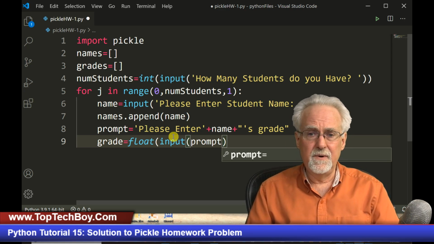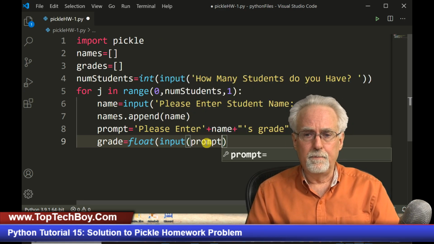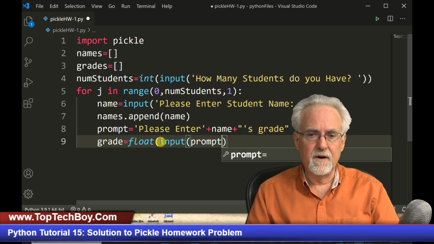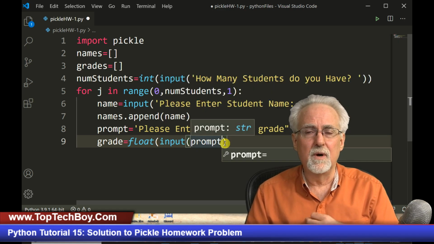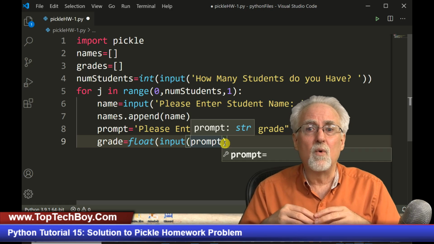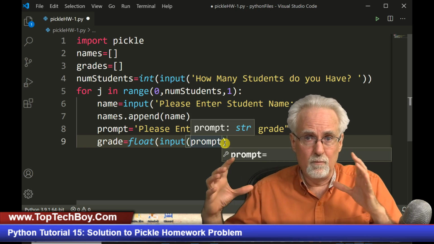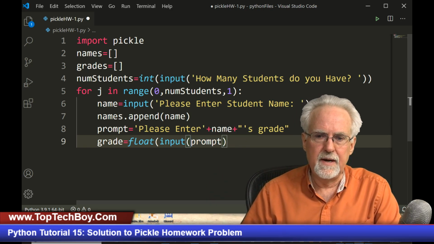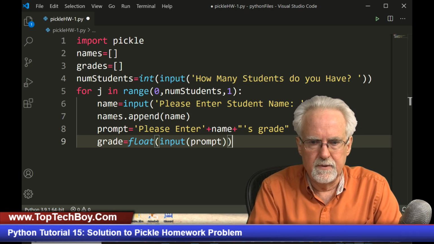Now notice, guys, because this is a variable, I don't put quotes around it. I don't want to print out the string prompt. I want to print the variable and what's contained in that variable. All right, and then we should be able to close that.